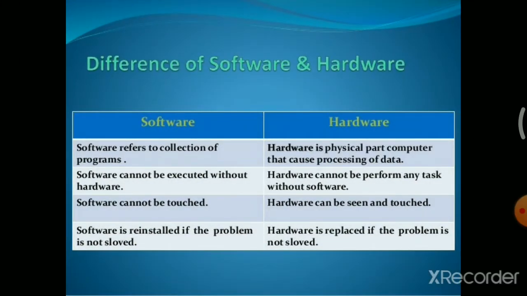Before that, I hope all of you know the difference between software and hardware. What is the difference between hardware and software? Hardware is a physical part of a computer that can be seen and touched. Software is a collection of programs. Software cannot be touched.